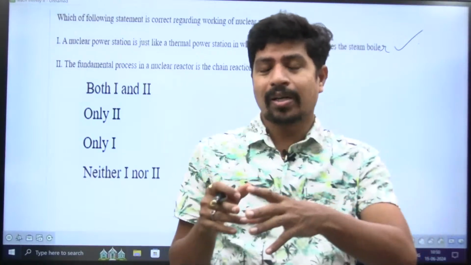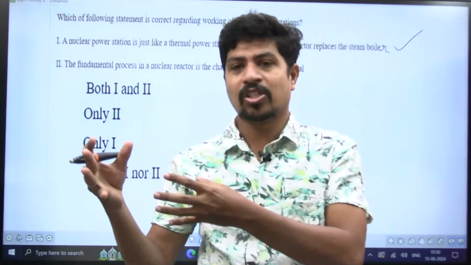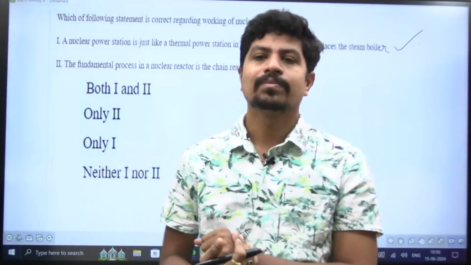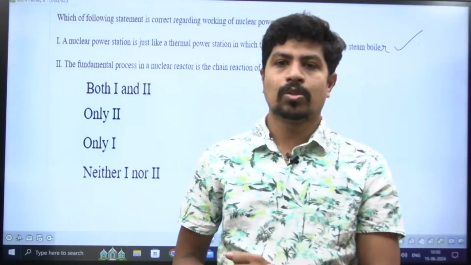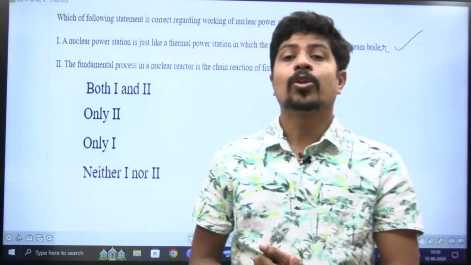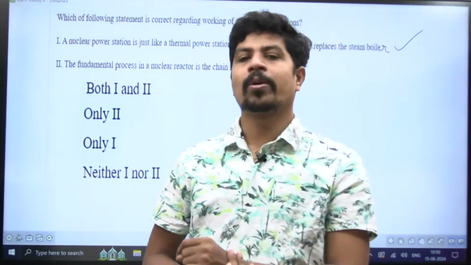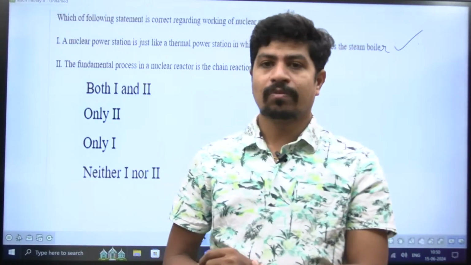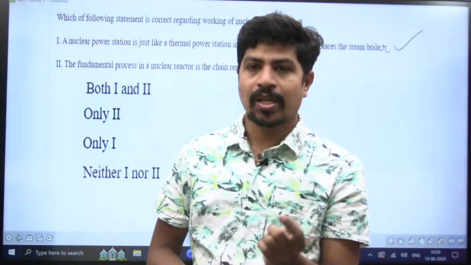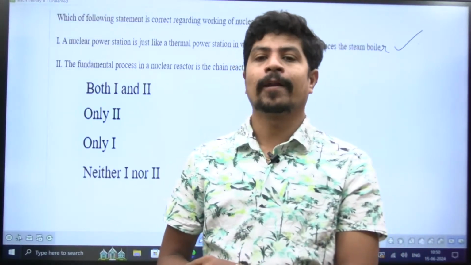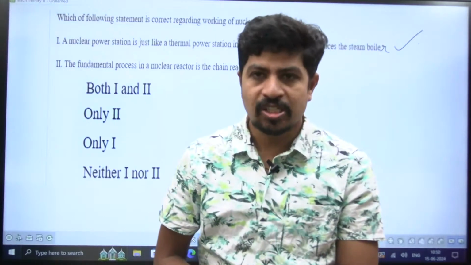The turbine is going to rotate. That rotating turbine is connected to a synchronous generator. The synchronous generator is rotating, you get the EMF, you get the power. In a nuclear power station also, you take the nuclear material. Nuclear fission is used, not fusion. So this is one important point. We have 2 types of nuclear reactions, fission and fusion. But nuclear fission is used in our nuclear generating stations.